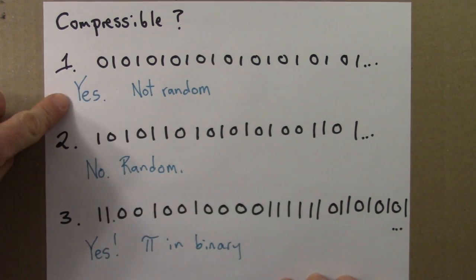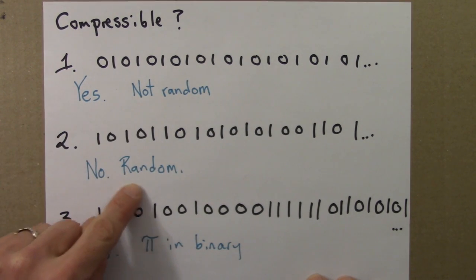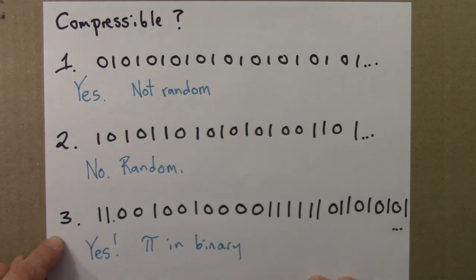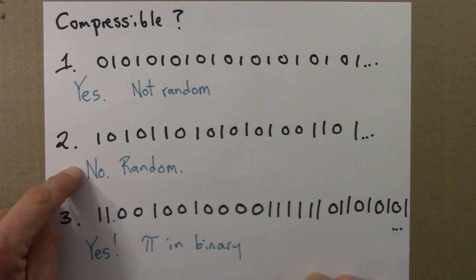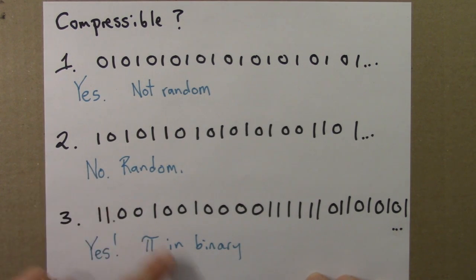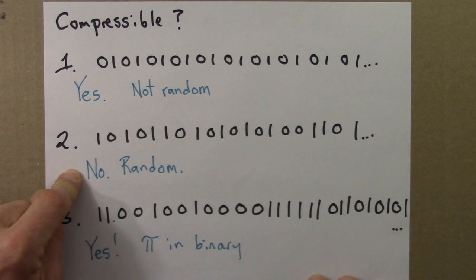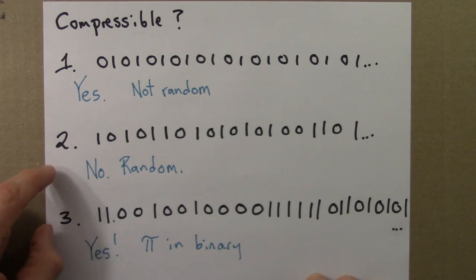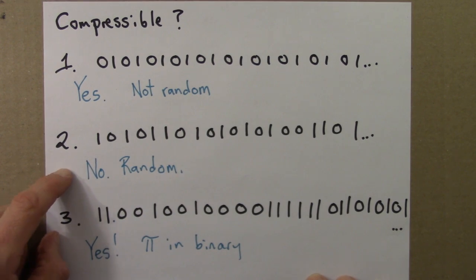So this is not random because it is compressible. This is random because it is not compressible. And this one is a little bit puzzling because it seems like it ought to be random and it looks random, but it turns out that there actually is a short description for it. So then we might wonder, how do you know this is really random? Maybe not pi, but maybe there's some other number that this is a binary expansion of, or there's some other way of compressing this, and you're just not smart enough to have figured it out yet. So there are some subtleties with this notion of compressibility that we're going to have to think through.